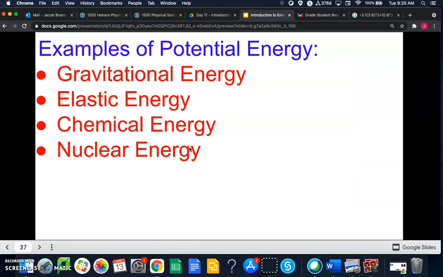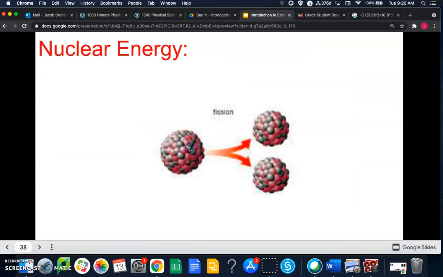Nuclear energy. So if you think about the nucleus of an atom, that has energy stored in it as well. And when it breaks apart, you can collect some of that energy, and we call that fission. So that's how we get energy out of like a nuclear reactor.